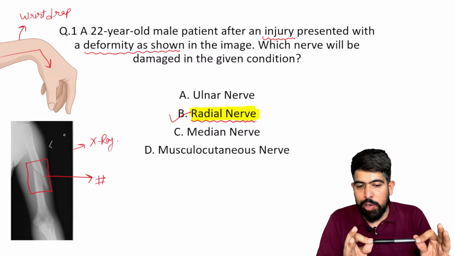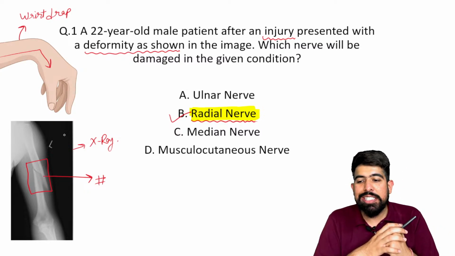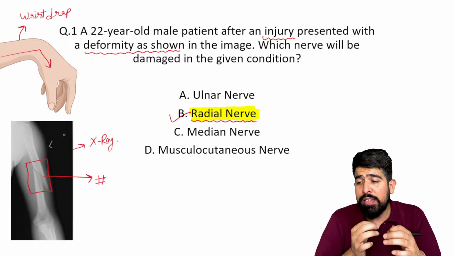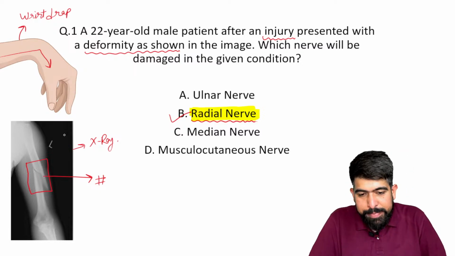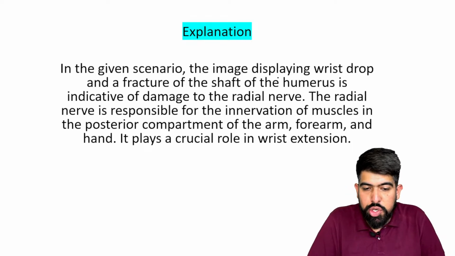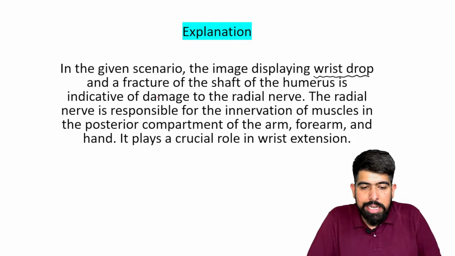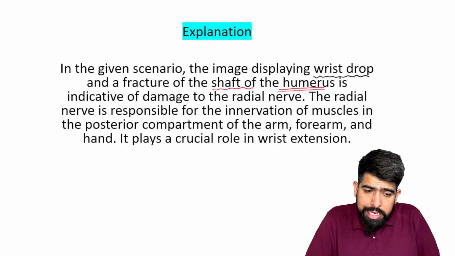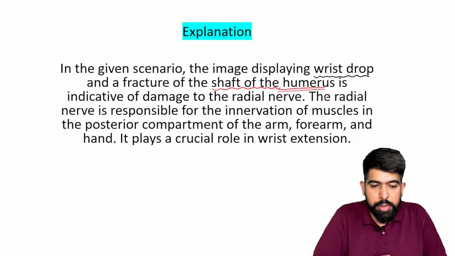will be your radial nerve only, right? And on the second clinical image we saw a wrist drop, and wrist drop is seen particularly in injury of which nerve? Yes, exactly, it is your radial nerve, right? Very good. So in the explanation, please understand, the image shown to you is your wrist drop. The wrist drop is seen here, and the fracture of the shaft of the humerus. These two are your clinical key points, right?